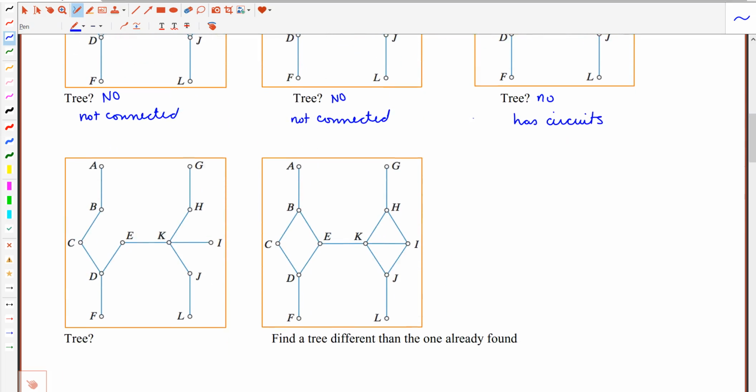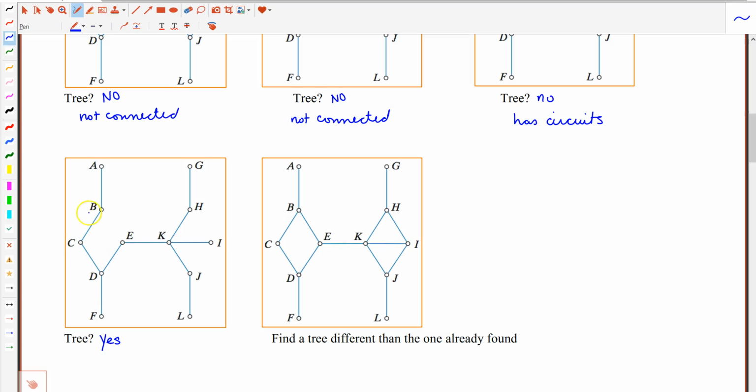Now let's take a look at this graph right here. Is this going to be the graph of a tree? It will be, yes. So let's see why. This graph is barely connected. If I want to get between any two vertices, let's say for instance I want to get between C and H, there's only going to be one way to get there. C to D, D to E, E to K, K to H. What if I wanted to get from A to L? There's only one way to do that. So for any two vertices, there's only one path joining them.